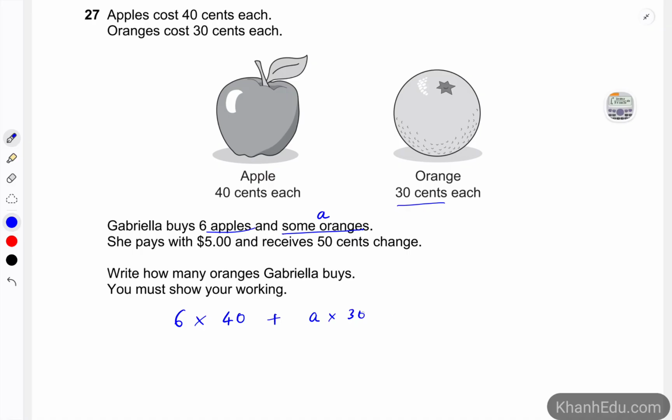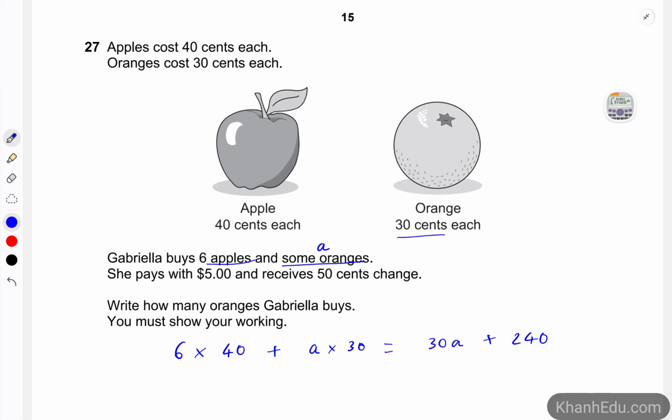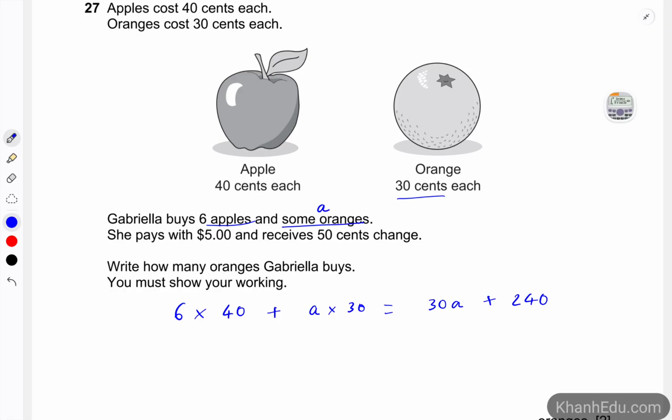So that one can be simplified to become 30A plus 240. And she pays with $5. Because we are dealing with cents, we're going to change $5 to cents, which is 5,000 cents.